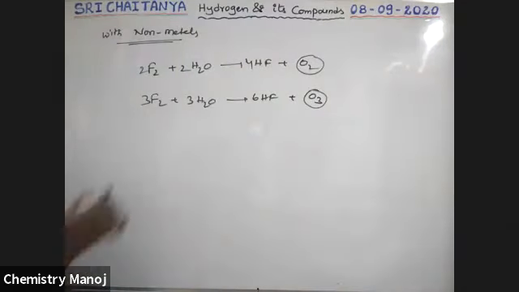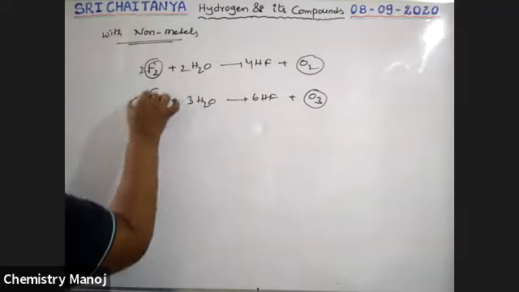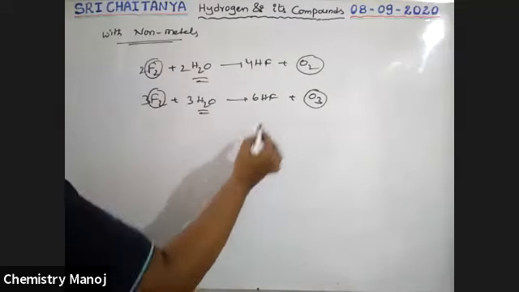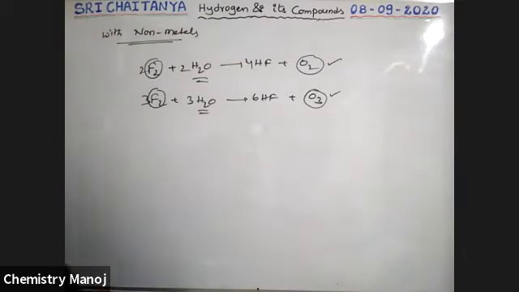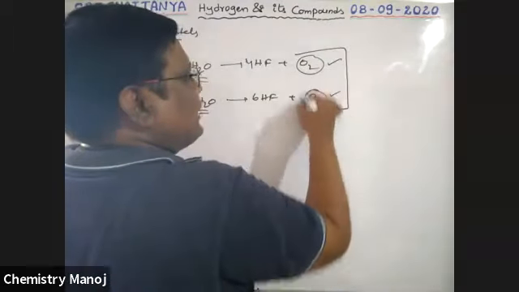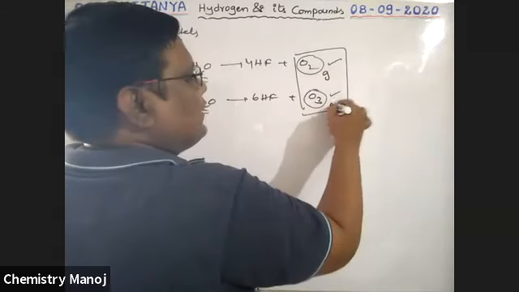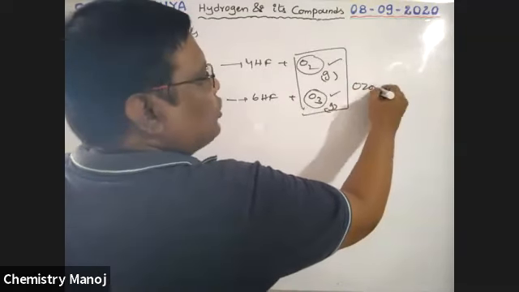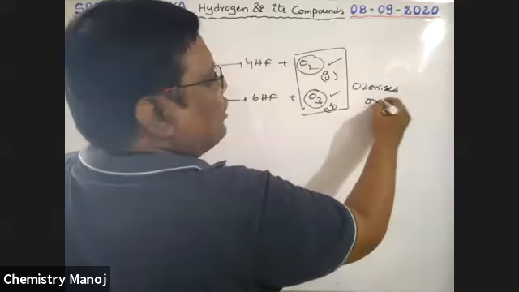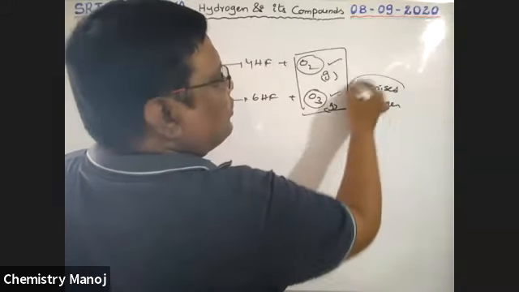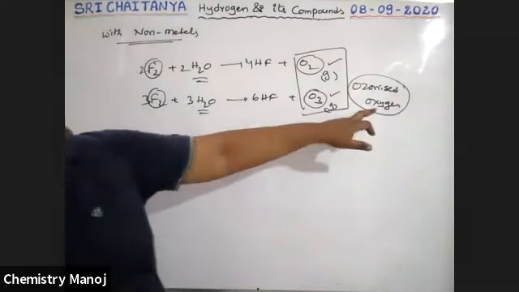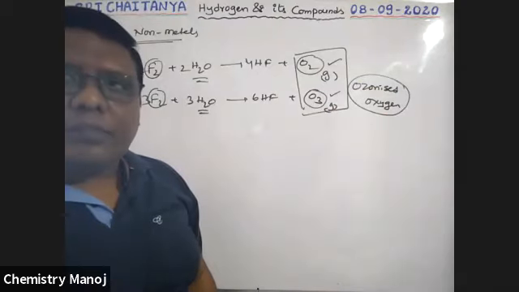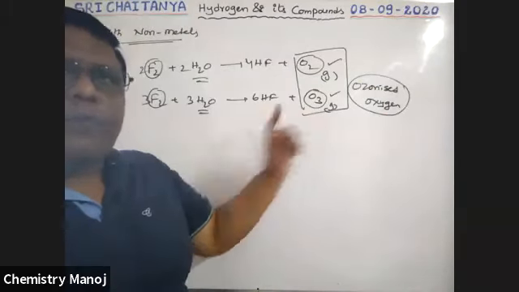That means when fluorine reacts with water, both oxygen gas and ozone gas are liberated. This mixture of O2 gas and O3 gas is called ozonized oxygen. When fluorine reacts with water, it gives ozonized oxygen. There is a higher percentage of oxygen and a lower percentage of ozone. Very, very important reaction, boys.